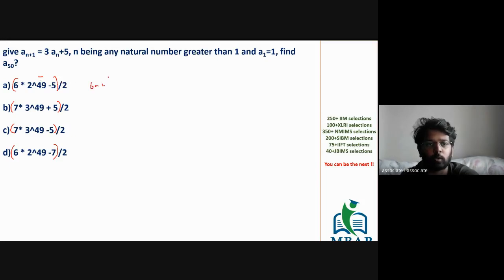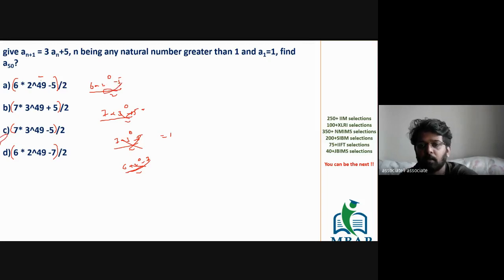This is 6 into 2 raised to 0 minus 5, the whole divided by 2. 7 into 3 raised to 0 plus 5 divided by 2. 7 into 3 raised to 0 minus 5 divided by 2. 6 into 2 raised to 0 minus 7 divided by 2, this is a negative value. 7 minus 5 is 2, by 2 is 1. 7 plus 5 is 12, 12 by 2 is 6. This is 0, not equal to 1. And 6 minus 5 is 1, 1 by 2 is 0.5. So it is simply option C, which all of you have given the answer right.